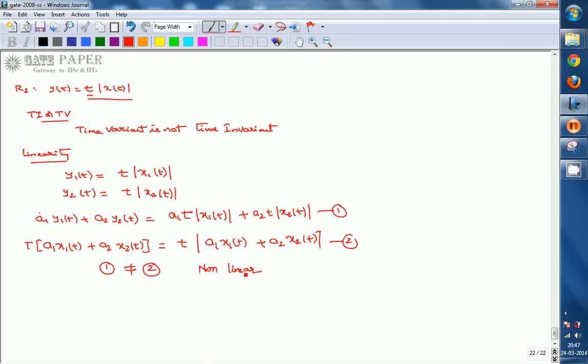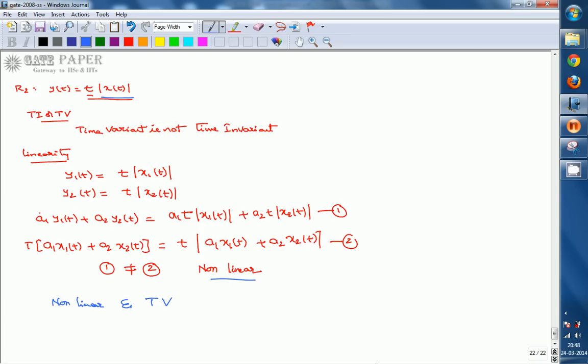Whenever the input is taken as a mod, the system is always non-linear. So R2 is non-linear and time variant.